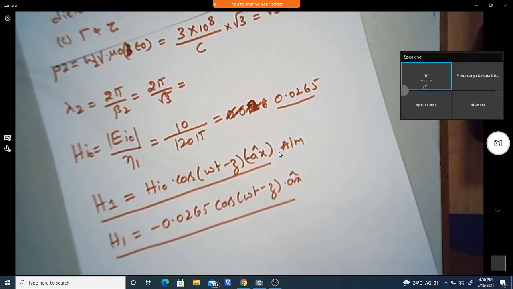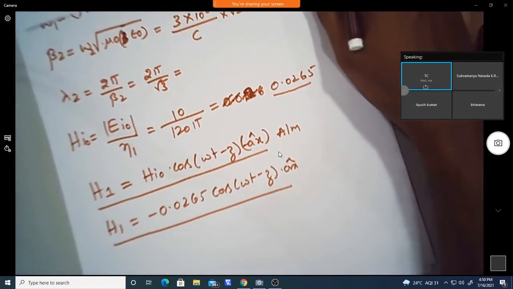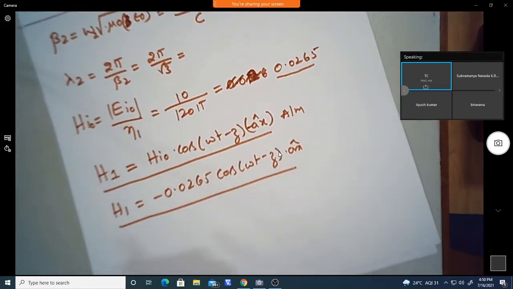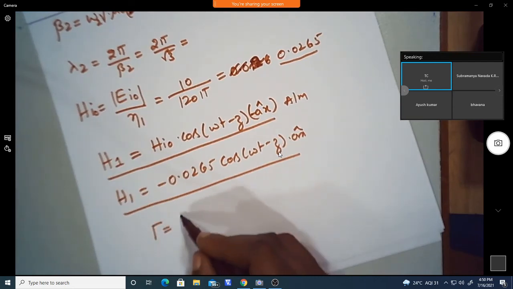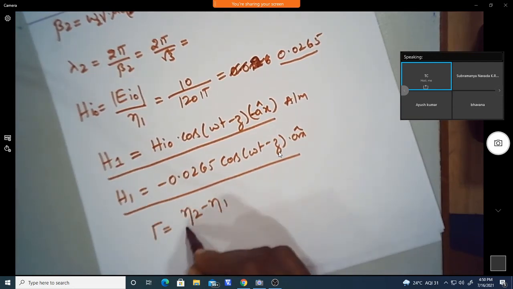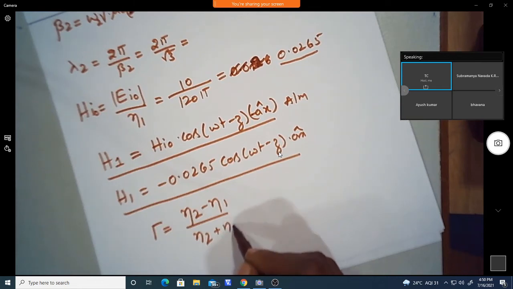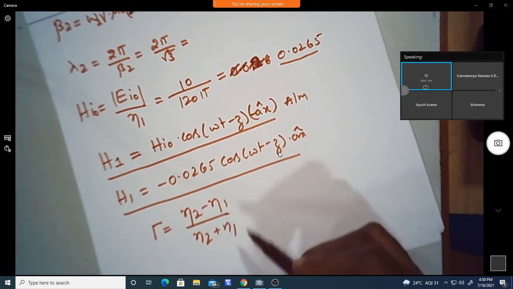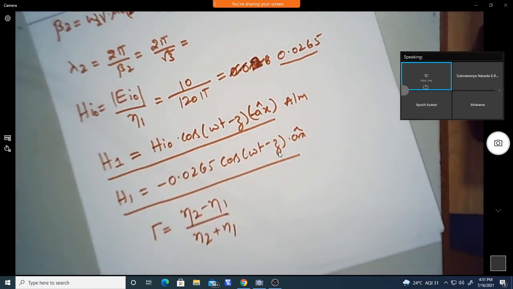Now we can find the reflection coefficient and the transmission coefficient. We know gamma is eta 2 minus eta 1 divided by eta 2 plus eta 1. Eta 1 is air, which is 120 pi, and eta 2 we have to find using the characteristics given.